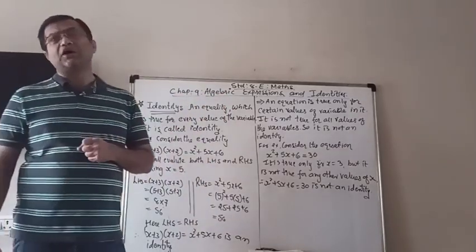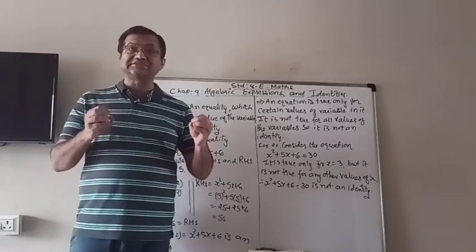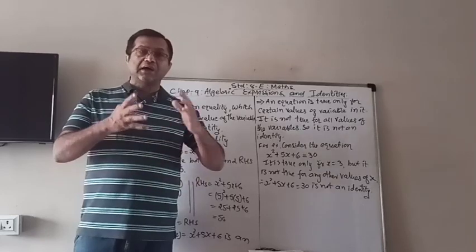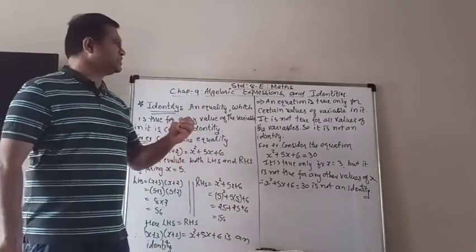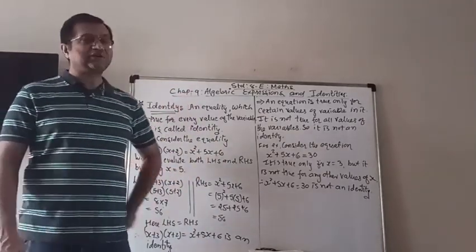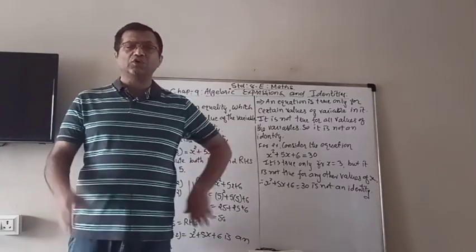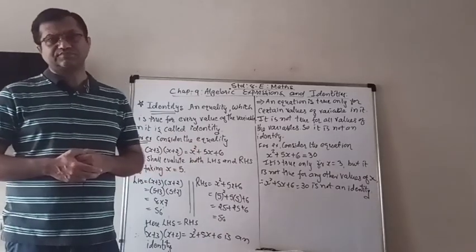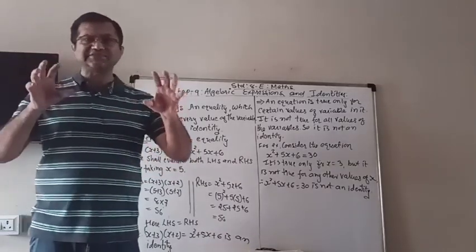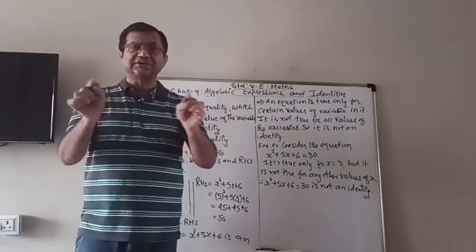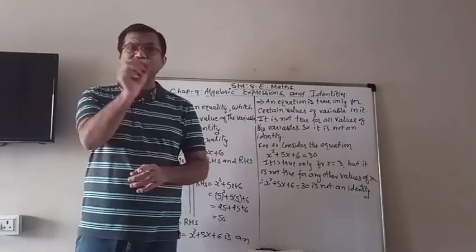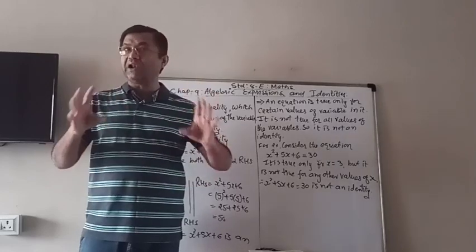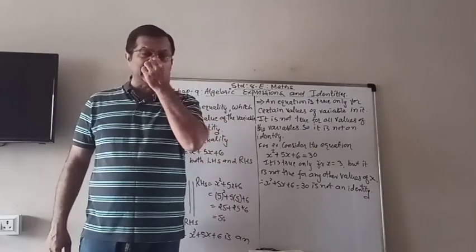So now, first of all, what is an identity? Identity is such an equality. Equality means it has two sides, LHS and RHS, and between LHS and RHS there is the sign of equality, means equals. But not everything with an equality sign is an identity.